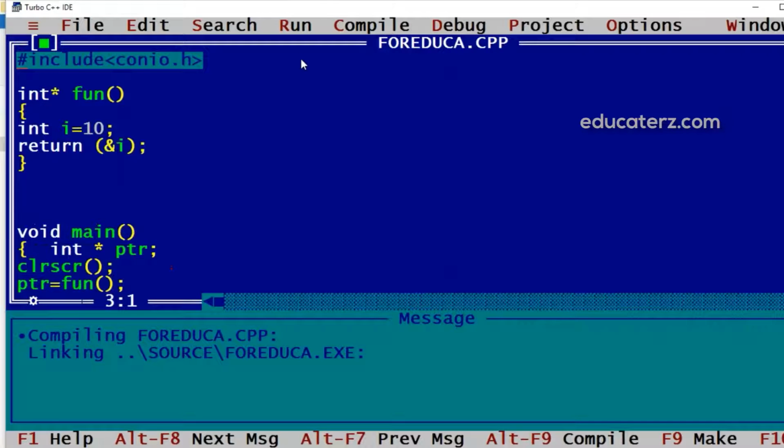But now if in this example I add a bracket over here, the meaning of this will be changed completely. Now it is a declaration which can hold address of another function which returns integer. So this declaration I can give in a main function.